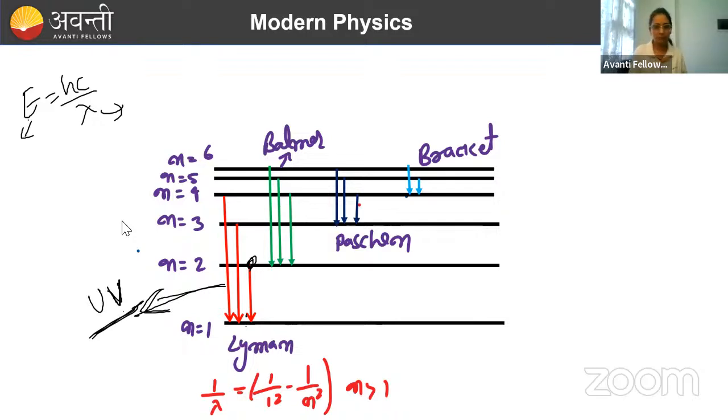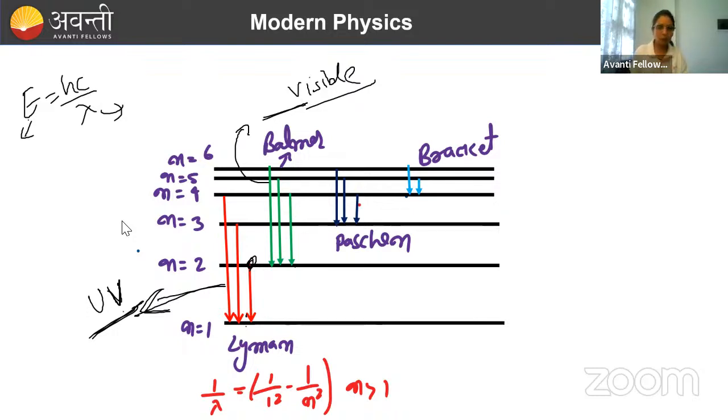If an excited electron is coming from anywhere to n equal to 2, then we get the Balmer series, and this series belongs to the visible region. And if from any excited state it is coming to n equal to 3, then we get the Paschen series, and this belongs to infrared. Similarly, Brackett and Pfund series we get, and these two also belong to the infrared region.